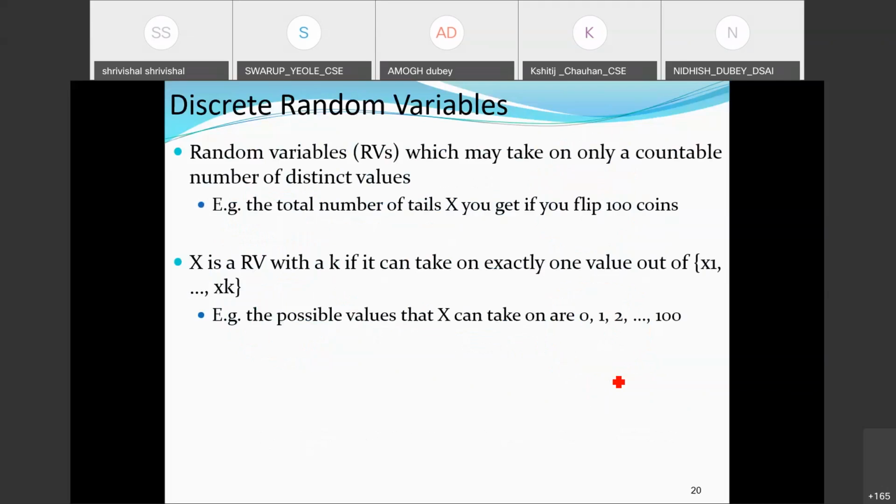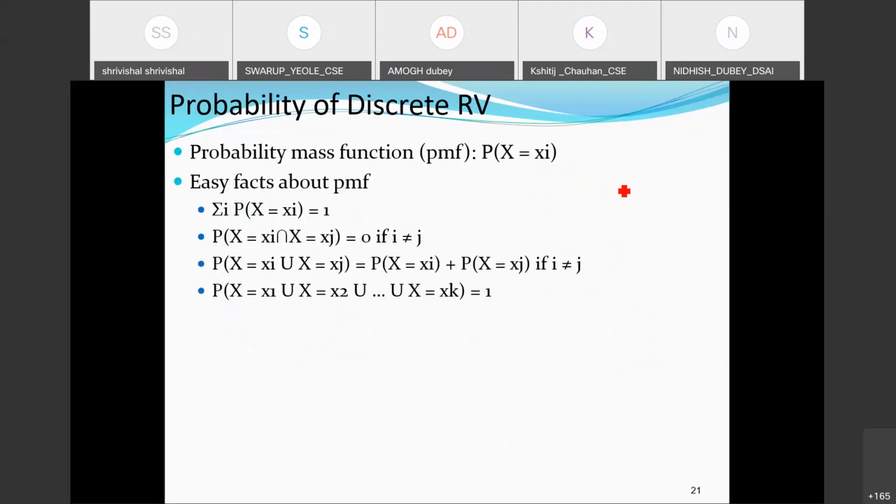Okay. So, discrete random variables. These are random variables which may take only countable values, which we have discussed earlier. These are some of the probabilities of discrete random variables. This is again linked with our basic understanding of probabilities. This is related to their probability mass functions, which we are going to need in the upcoming classes for further discussion.